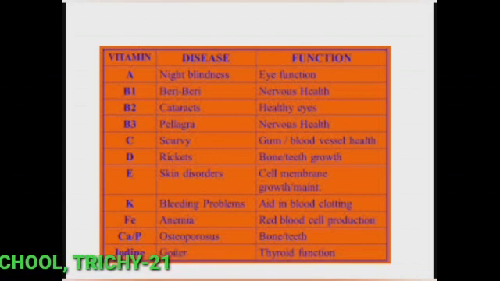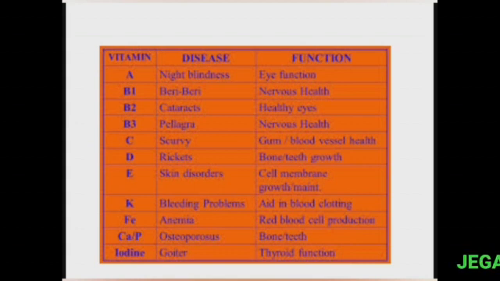Next, vitamin B. Vitamin B has different types: B1, B2, B3, B12, etc. The name of the disease is beriberi. Food containing vitamin B is milk, peas, cereals and green vegetables. By eating this, we can avoid beriberi. Next, vitamin C. Name of the disease, scurvy. Food containing vitamin C are amla, orange, lemon and tomato.